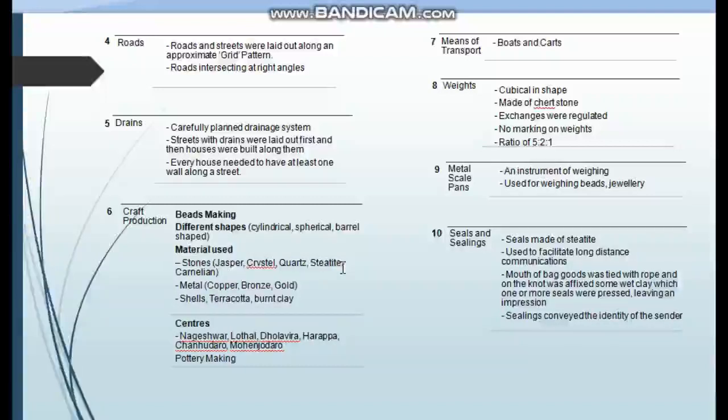And what type of material was used for bead making? Stones like jasper, crystal, quartz, steatite, carnelian were used. These were very precious stones. And metal was also used for making beads, that is copper, bronze and gold.